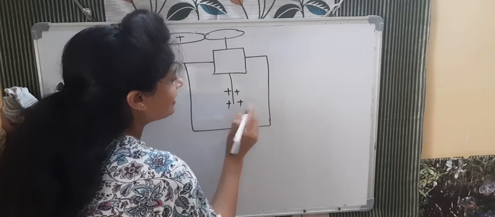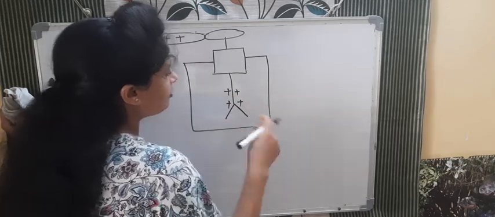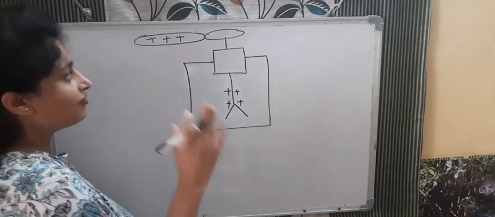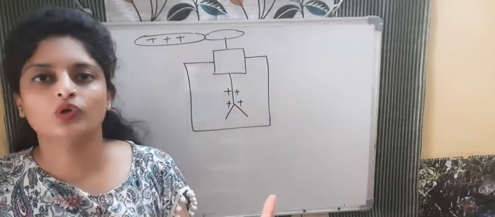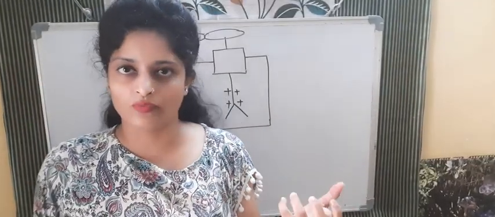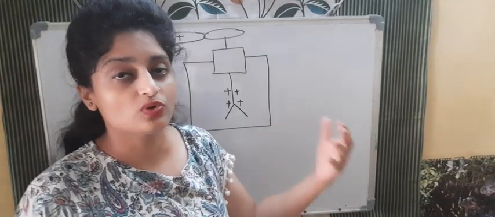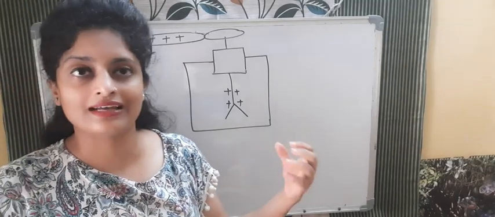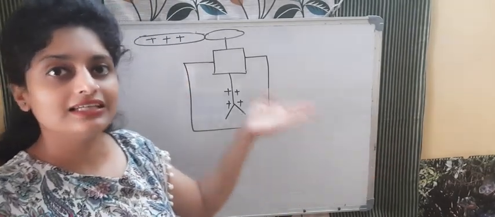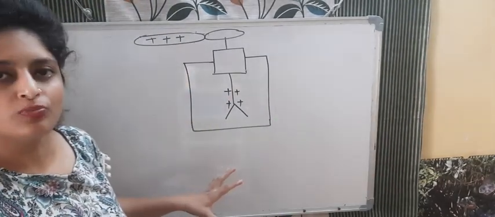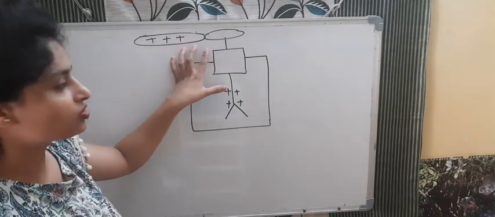Positive, and again there will be divergence. I hope that you are getting this point. See, when the proton cannot move, only the electron can move. Electrons are lighter in comparison to the proton. Protons are very heavy, like 1836 times heavier than the electron. So the proton cannot move. What will happen when we are taking a positive rod here?